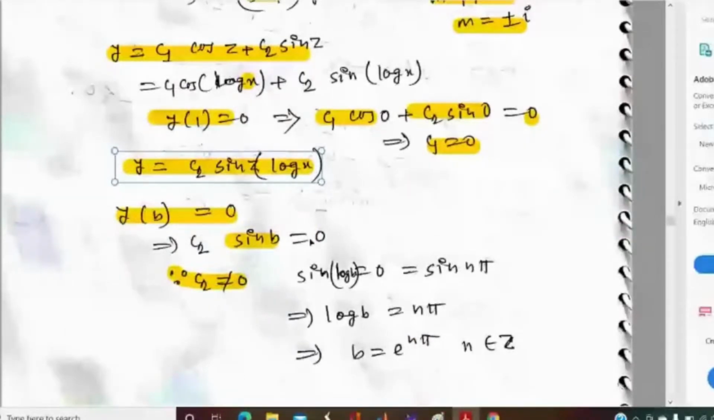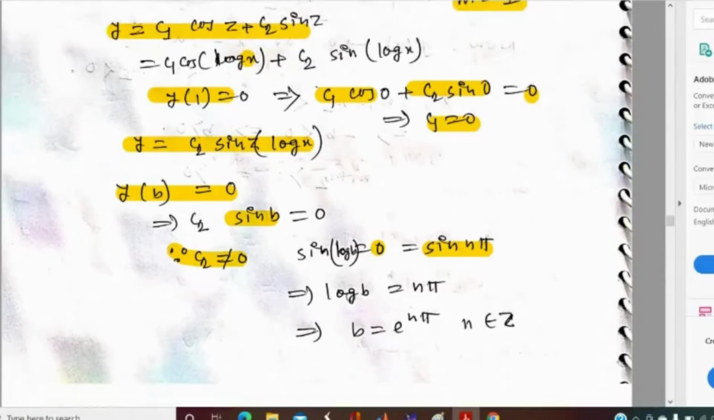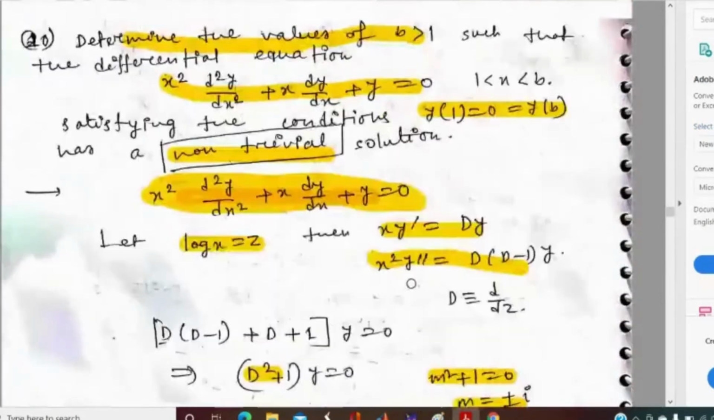So sin log b will be 0, because the product of two numbers is 0 and c2 is not equal to 0. We know that 0 equals sin n pi. So log b equal to n pi, and b equal to e to the power n pi, where n belongs to Z. So what will be the answer?